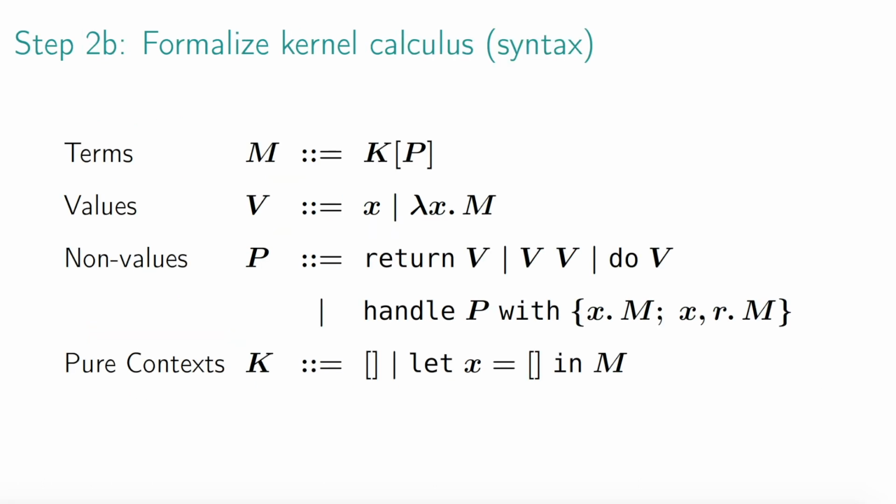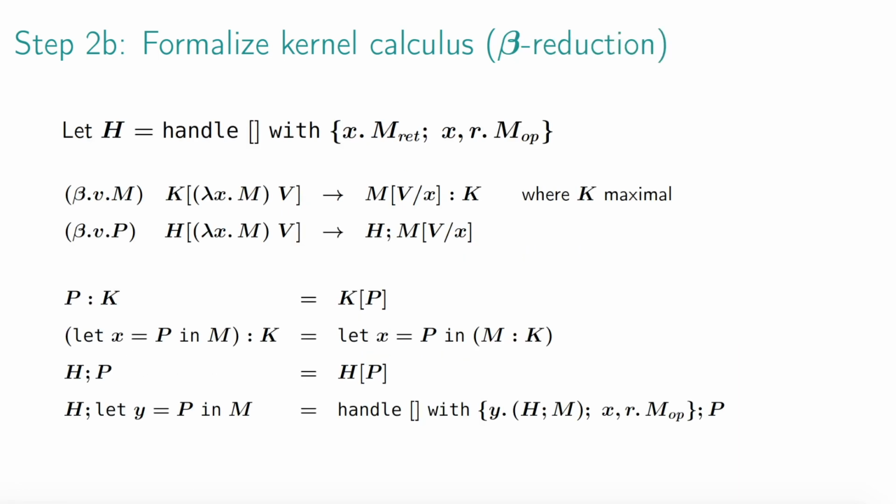Based on this translation, we formalize the kernel calculus, which is a subset of the source calculus. The kernel calculus makes a distinction between terms and non-values, and this distinction leads to two invariants. First, let expressions cannot be nested, and second, handlers cannot surround a let expression. The reduction rules of the kernel calculus are designed so that they maintain the two invariants.